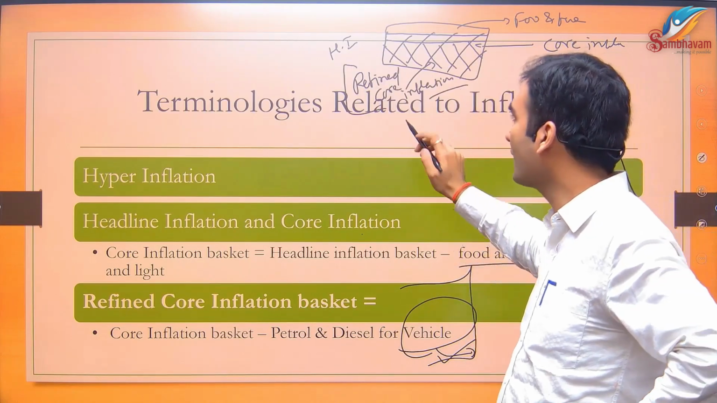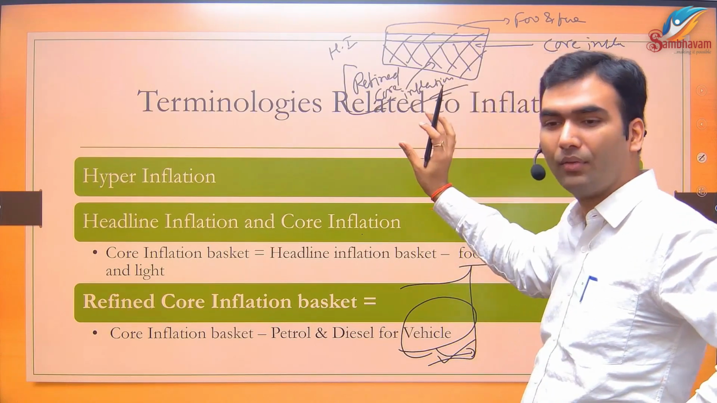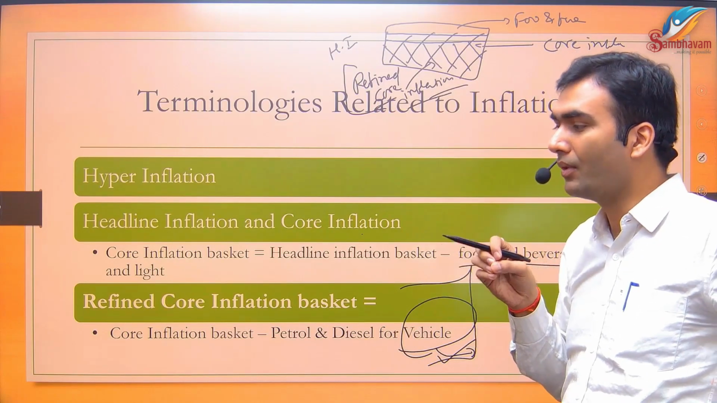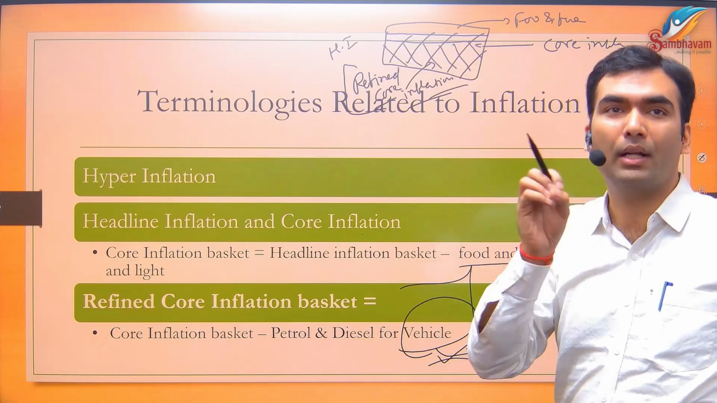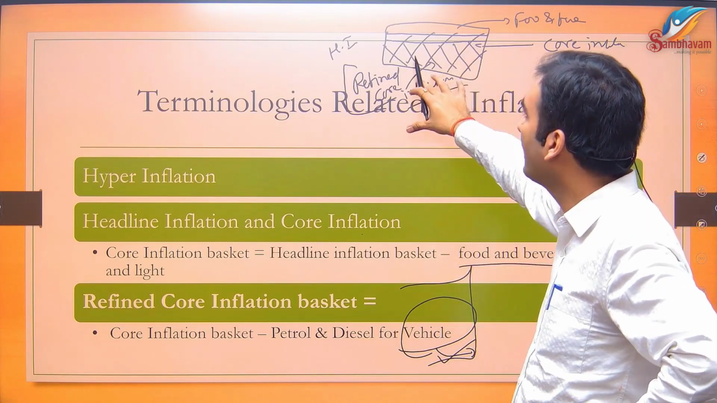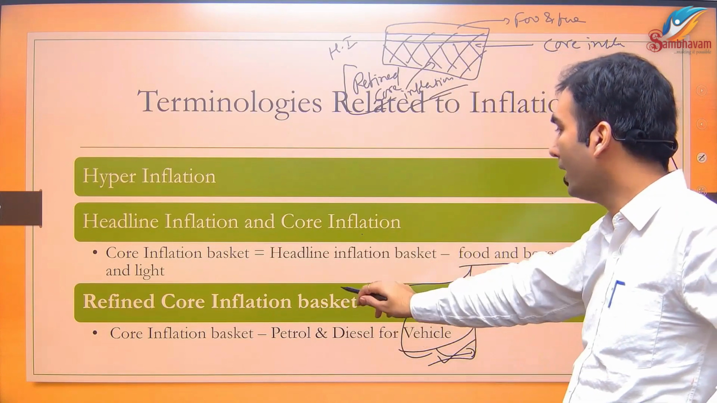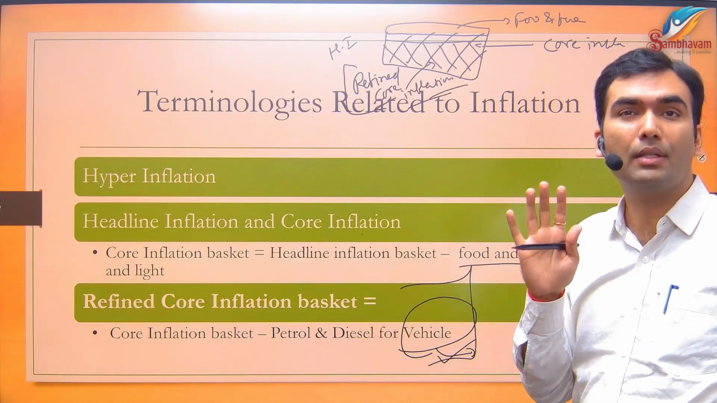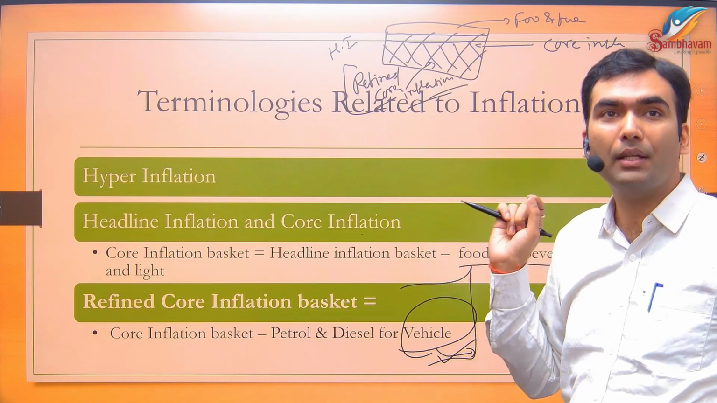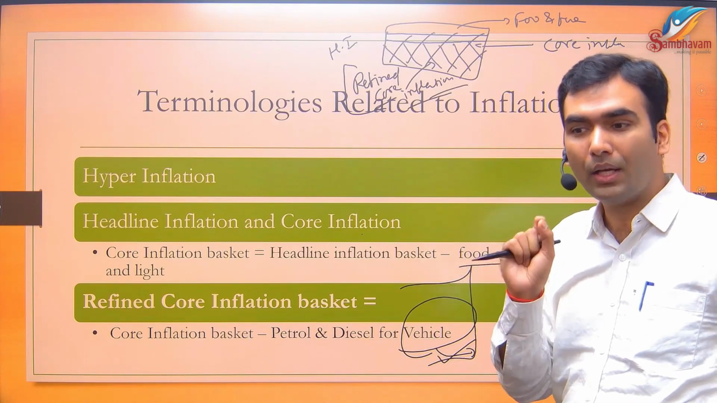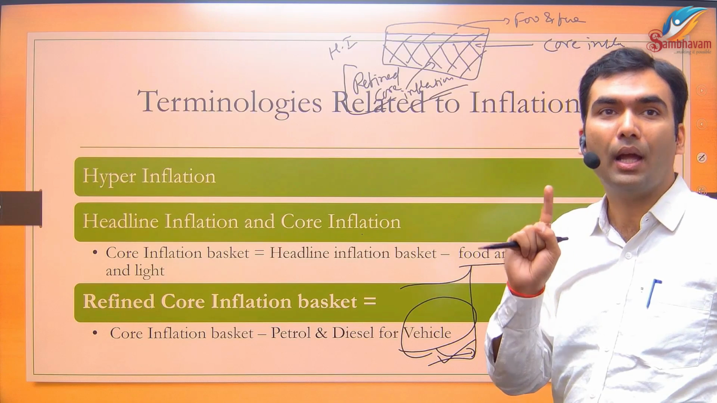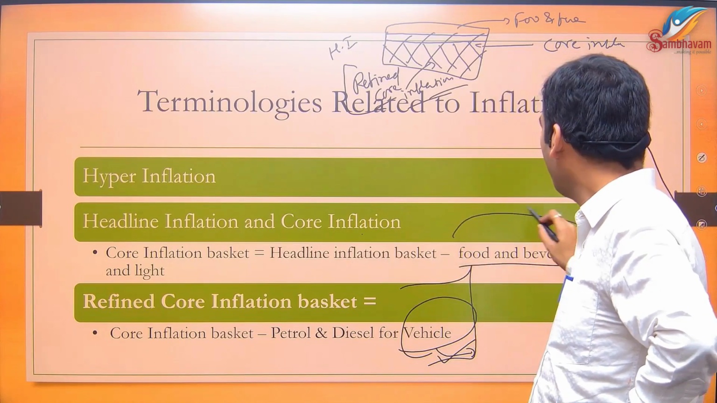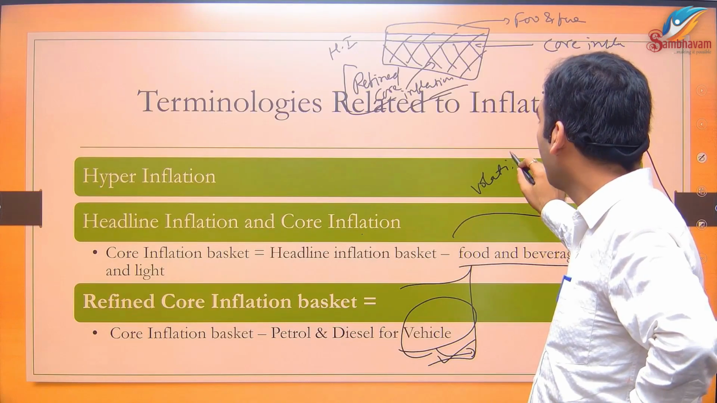The overall concept is the same as core inflation: we should track inflation of the core items, not those items which are making it very volatile. So we have further refined our basket, that's why the name refined core inflation. You must also understand the argument behind making this core inflation basket. We are removing those items which have high volatility in price.